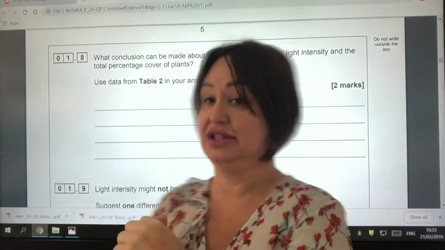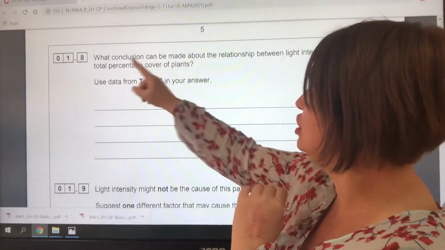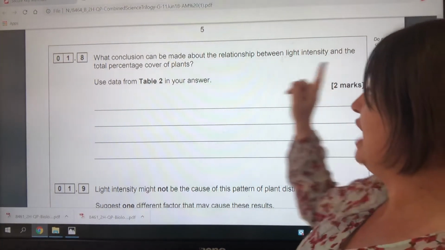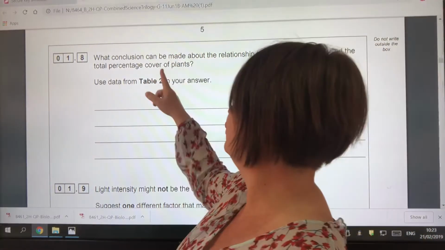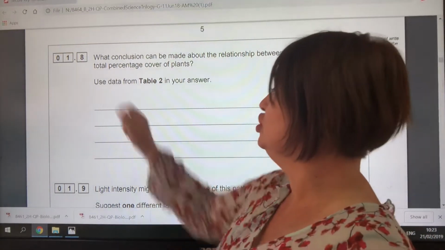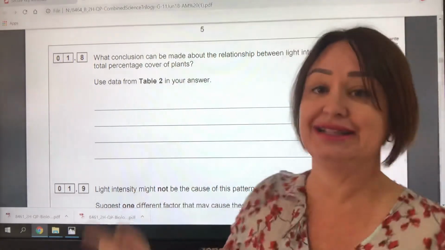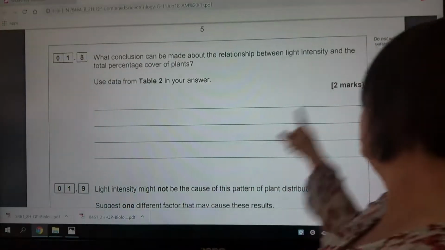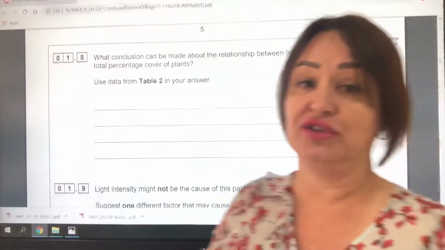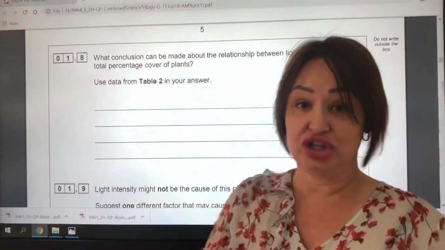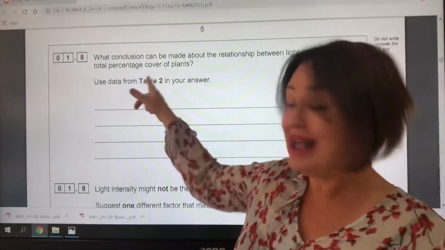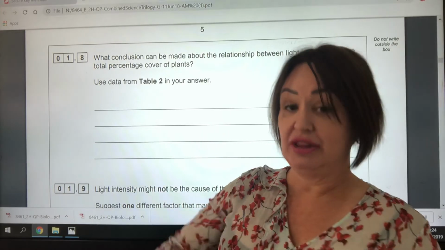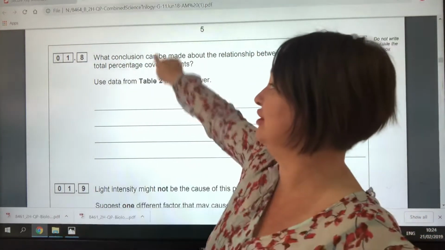Let's have a look at this question here. It says, what conclusion can be made about the relationship between light intensity and the total percentage cover of plants? Use data from table 2 in your answer. Now this question is asking us to do two things. We know that because it's got 2 marks for the question. It's asking us about the relationship and it's asking us to recognise something, to use the data from table 2. Let's go back to that data and have a look.